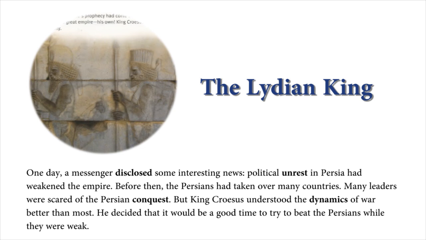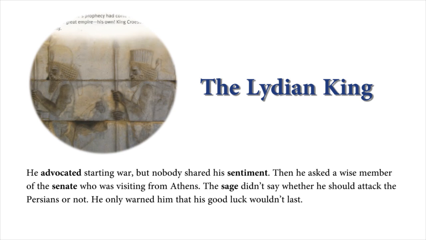Many leaders were scared of the Persian conquest. But King Croesus understood the dynamics of war better than most. He decided that it would be a good time to try to beat the Persians while they were weak. He advocated starting war, but nobody shared his sentiment. Then he asked a wise member of the Senate who was visiting from Athens. The sage didn't say whether he should attack the Persians or not. He only warned him that his good luck wouldn't last.